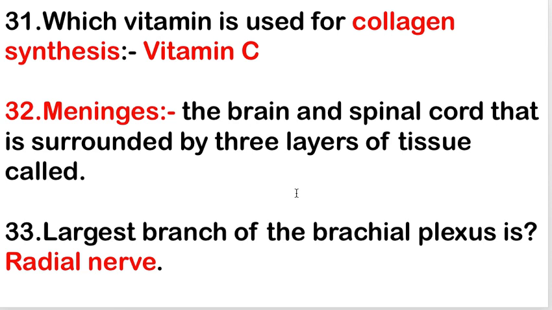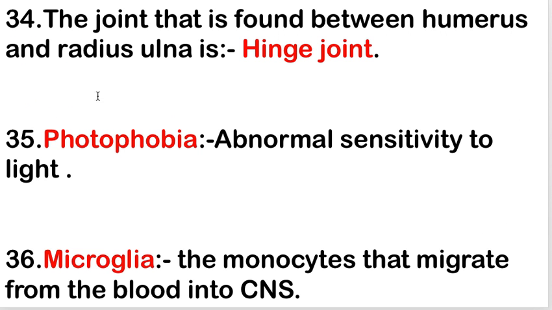Next is largest branch of the brachial plexus is. Answer is radial nerve. Largest branch of the brachial plexus is the radial nerve. Next is the joint that is found between humerus and radius ulna is. Answer is hinge joint. Hinge joint is present between the humerus and radius ulna. Next is photophobia. Photophobia means abnormal sensitivity to light.